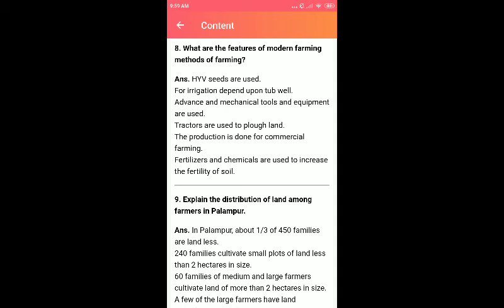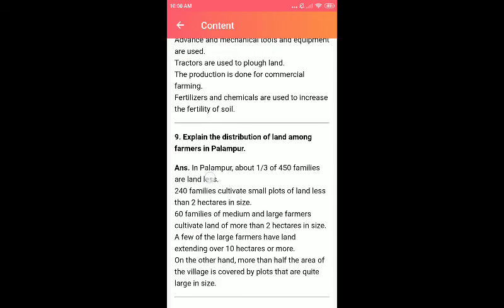Now for plowing there is a machine, for sowing the seeds there is a machine, and for harvesting there is a machine, right? Tractors are commonly used to plow lands, and the production is mainly for commercial farming. Farming on just a small plot of 10 cents would be a loss for them. But for commercial farming they use all these technologies, because that is profitable for them. And fertilizers and chemicals are used to increase the fertility of soil in modern farming.